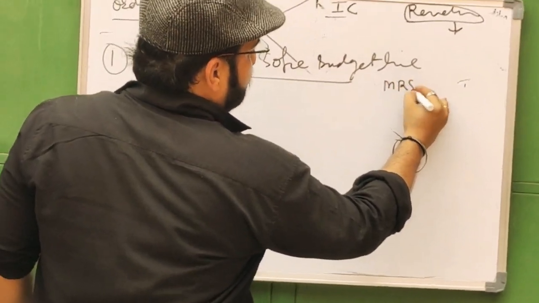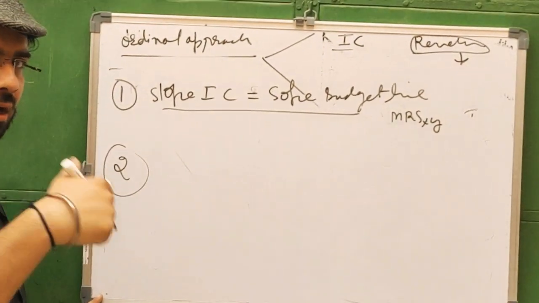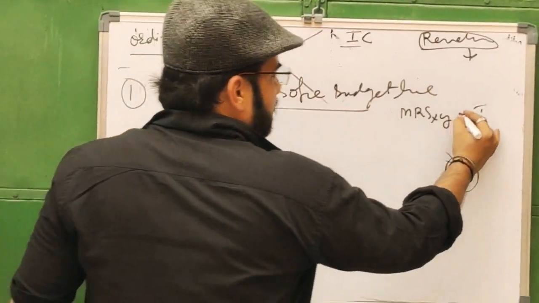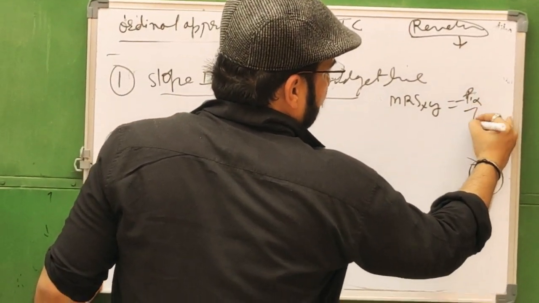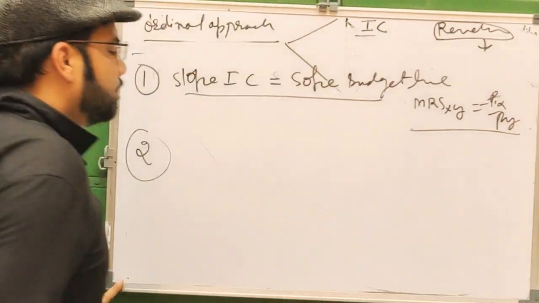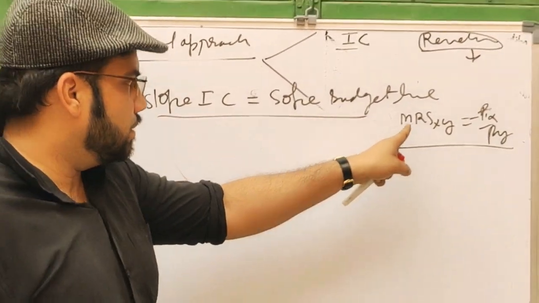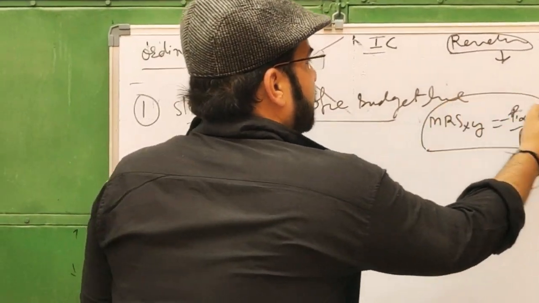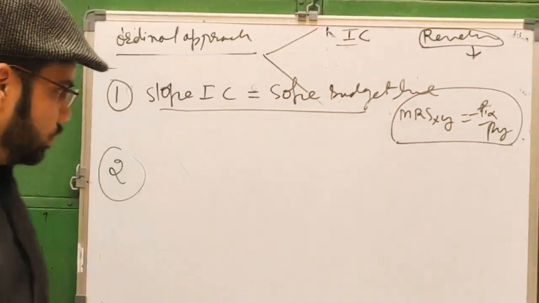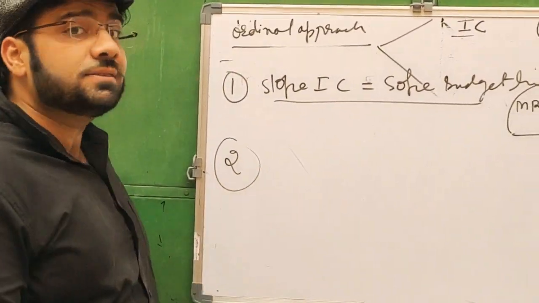Marginal rate of substitution of x for y, this is the slope of the indifference curve, must be equal to Px upon Py. Where it is satisfied, that is the condition of equilibrium. And second order, that is the sufficient condition.